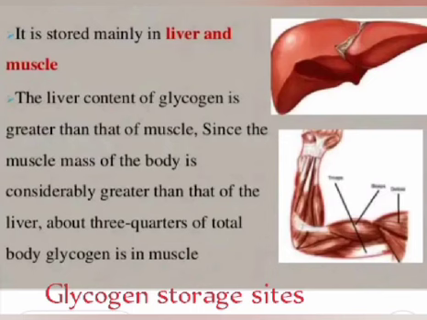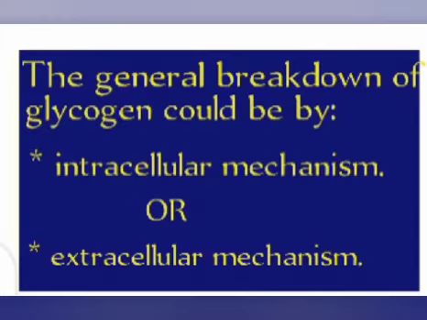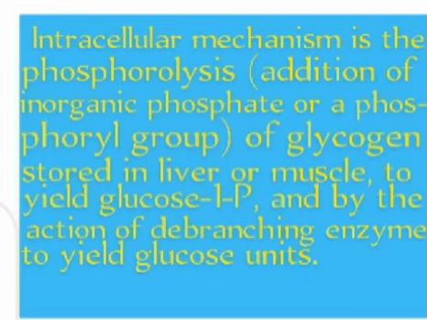Glycogen breakdown takes place in the cytosol or cytoplasm of liver cells and muscle cells. The general breakdown of glycogen could be by an intracellular or extracellular mechanism. Intracellular mechanism is the phosphorolysis of glycogen stored in liver or muscle to yield glucose 1-phosphate, and by the action of the branching enzyme to yield glucose units.